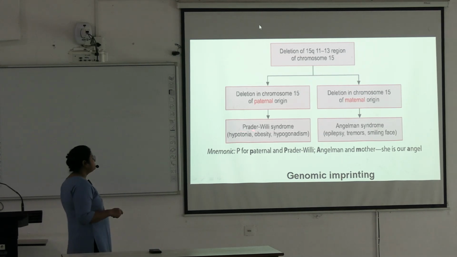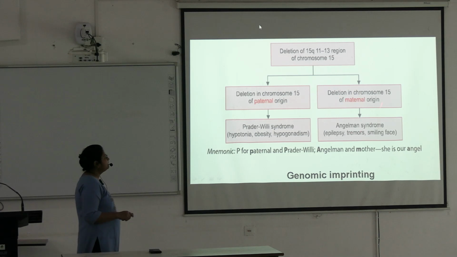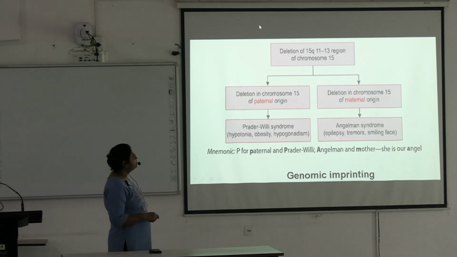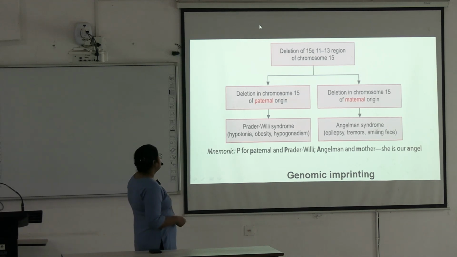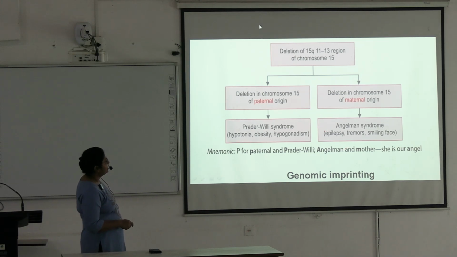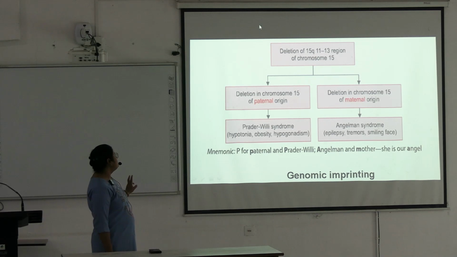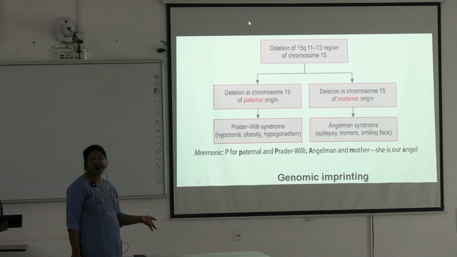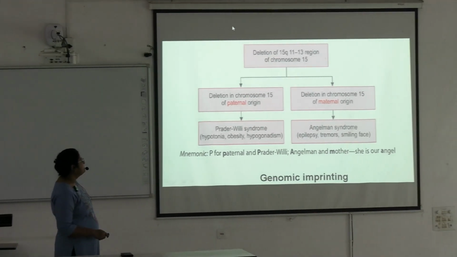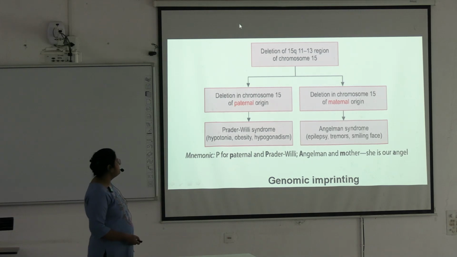For Prader-Willi syndrome, there will be hypotonia, obesity, hypogonadism, and maternal origin deletion leads to epilepsy, tremor, smiling face. So P for paternal, Prader-Willi; A for Angelman is mother. So you remember like this. P for paternal, Prader-Willi due to paternal deletion, and the rest will be maternal deletion, Angelman. Angel, mother, A, Angelman syndrome, you remember like this.